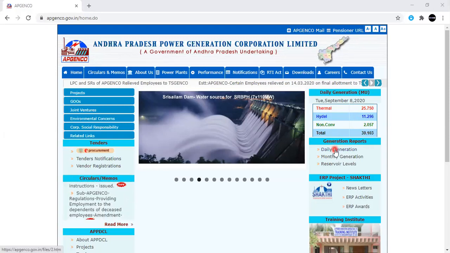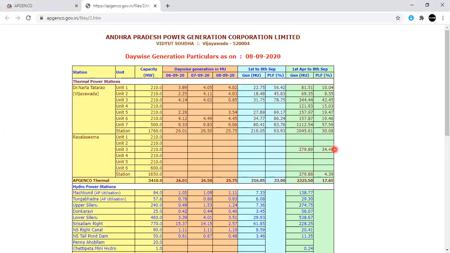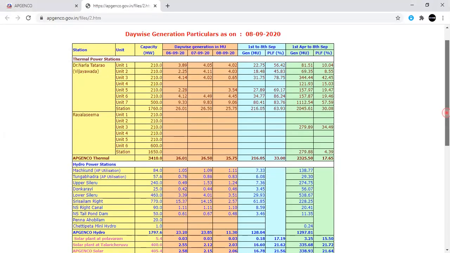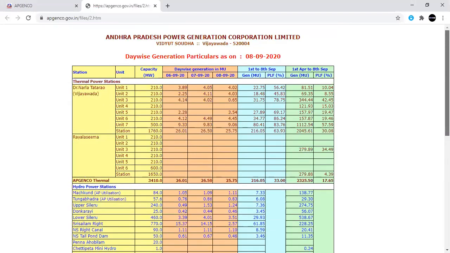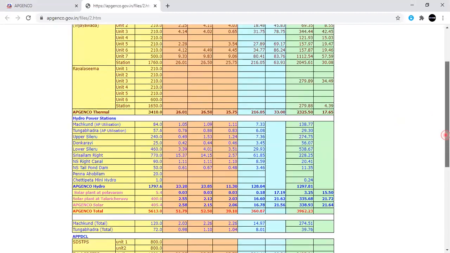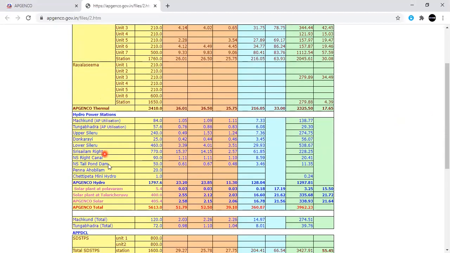Now coming to the daily generation, just click on daily generation and you will get this table. When you observe this table very carefully, you can understand the meaning of optimal scheduling of thermal and hydro power plants. In this table, units 1 to 7 come under VTPS, which is located in Vijayawada. Similarly, one more is the Rayalaseema power plant. And after that, we have the hydro power stations.